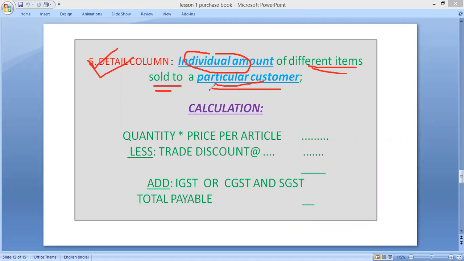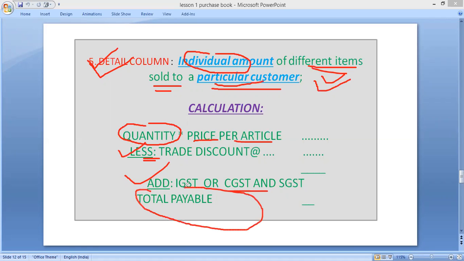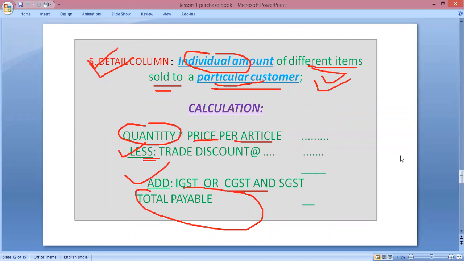For each customer we have to give proper detail: what quantity of goods have been sold, what is the price per article, if there is any trade discount it will be deducted, if there is any CGST, SGST it will be added, and the total amount will be recorded in the detail column.